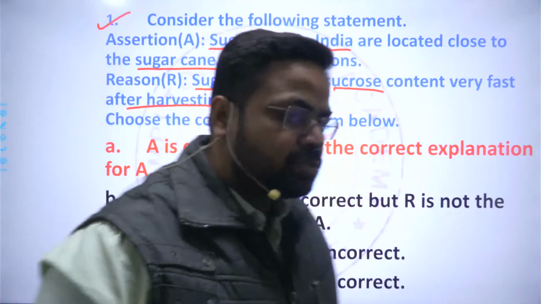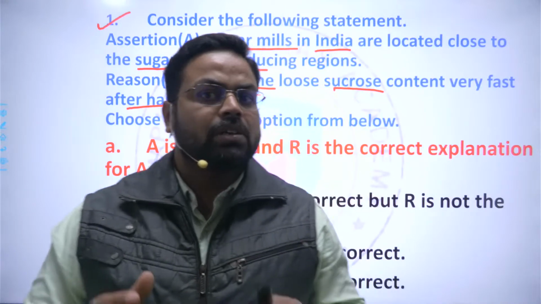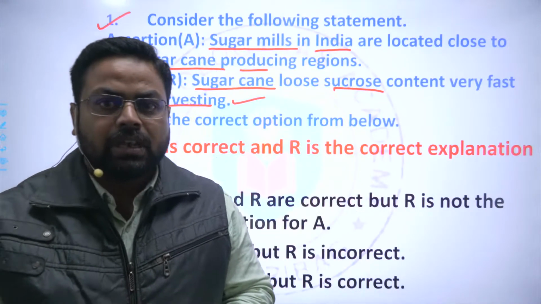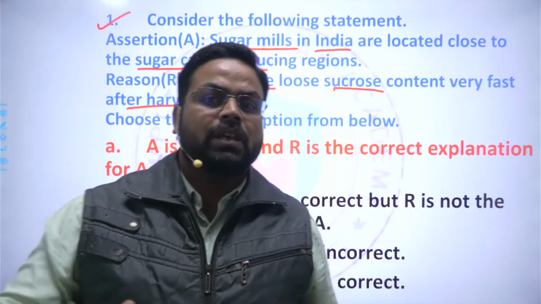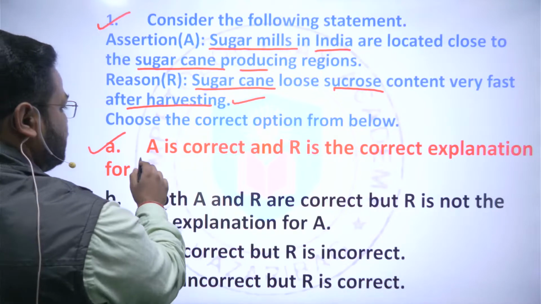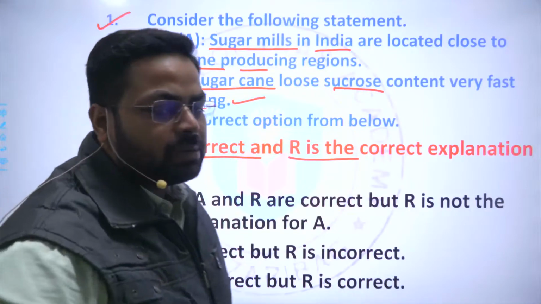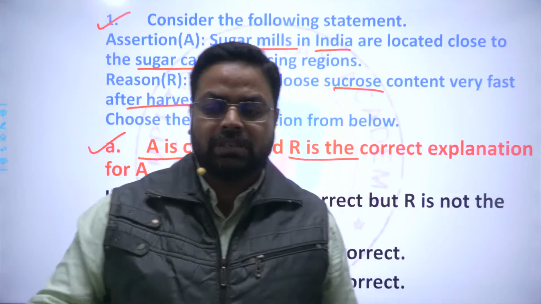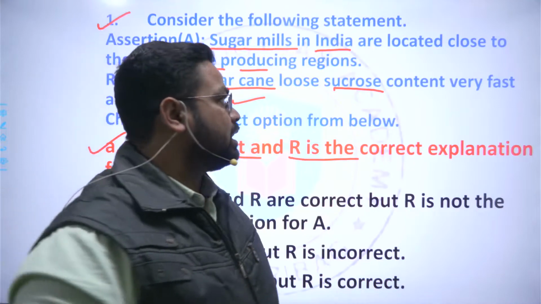And this situation, that the location of the sugar mills is close to the sugar producing region, prevails throughout the world also. And here the first option, that is A, is correct, and R is the correct explanation, will be the answer for this question. And such types of questions are being asked in UPSC time and again.